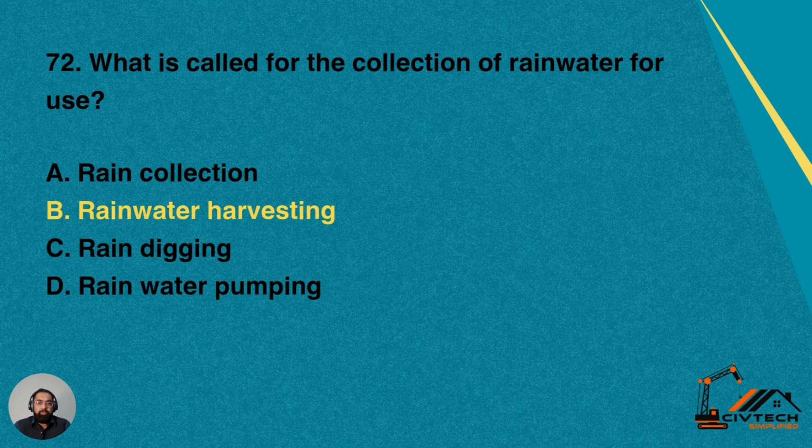Question number 72. What is called for the collection of rainwater for use?